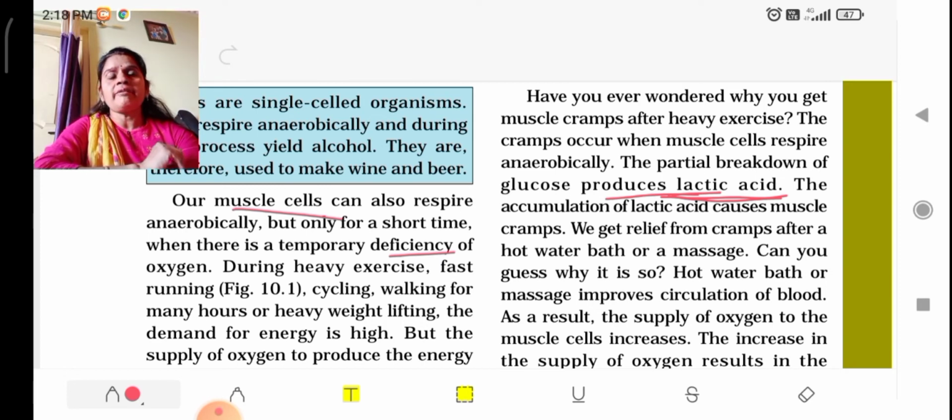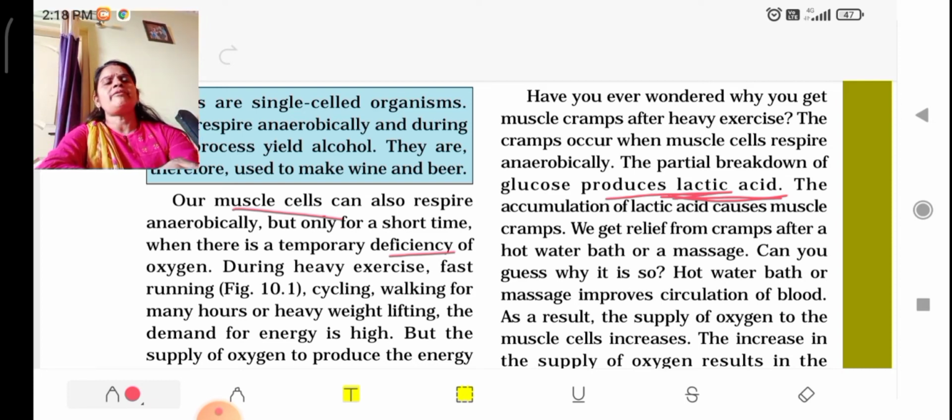You will remember that lactic acid is present in milk also, and in curd. But if this kind of respiration takes place for a longer time, it will have some drawbacks, some disadvantages as well. Sometimes you may have felt a muscle cramp; that is because of the formation of lactic acid in the muscle cell.